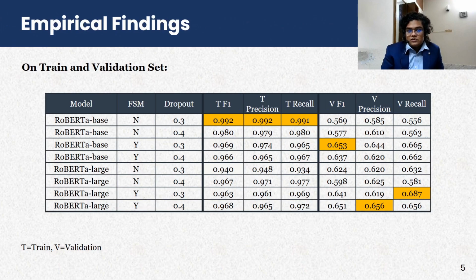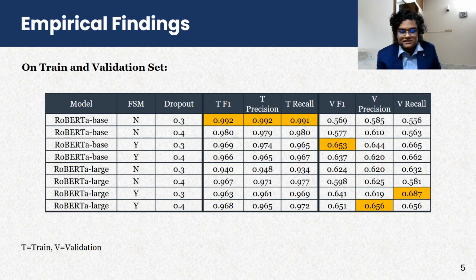We trained our models for 20 epochs, and we didn't use any additional data. Moving on, let's look at the results that we obtained over here. Essentially, we trained two different models. The first one was Roberta base, and the second was Roberta large. And we tested different variations of the hyperparameters. For example, for some models we turned on fuzzy string matching, and for some we didn't, meaning that we fed the raw posts made by the users into the model, to compare whether fuzzy string matching has any advantages or not. We also varied the dropout between 0.3 and 0.4.